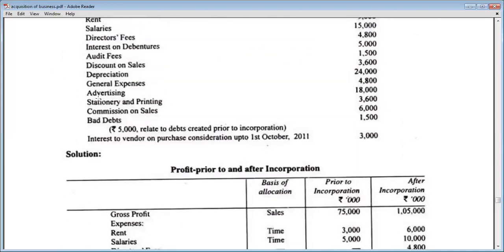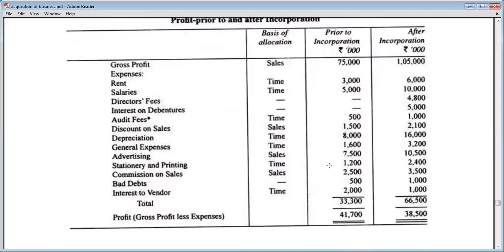Advertisement is related to sales. That's why we will divide advertisement on the basis of sales. Stationery and printing is related to time. That's why we will divide stationery and printing on time. Commission on sales is specifically related to sales. That's why we will divide it on sales. Bad debts is specifically related to sales, because only if there are sales will there be bad debts. That's why we will divide it on the basis of sales.